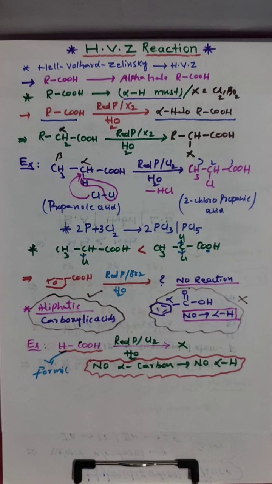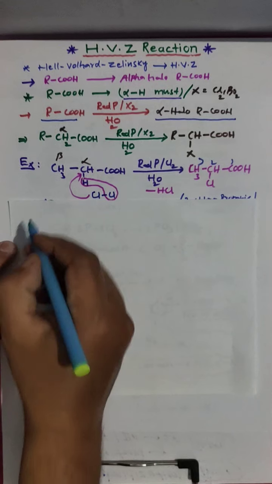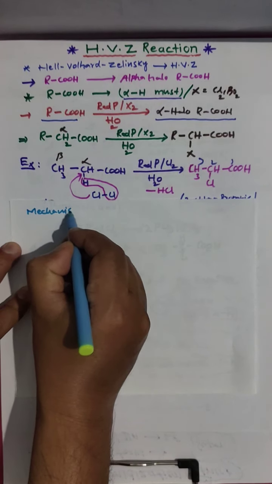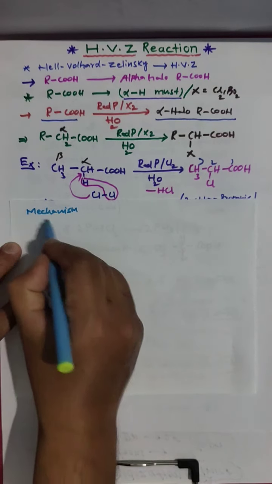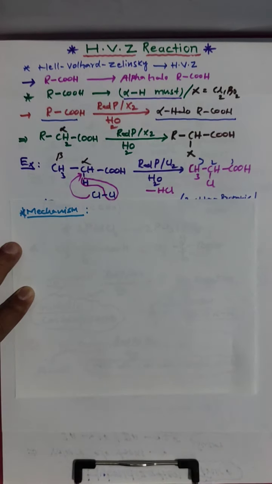Next, if you need the mechanism, I will explain the mechanism also. What is the mechanism of the HVZ reaction? Look here, I am going to explain how this reaction takes place.